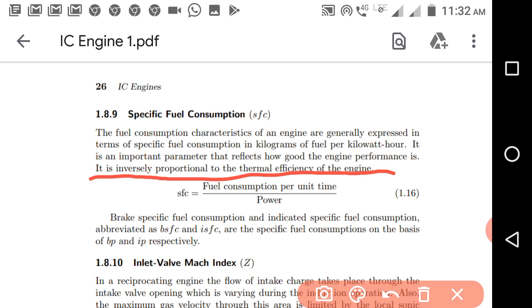These parameters are important, and you should be aware of all of them while solving problems. So we can stop over here, and in the next lecture we'll solve some of the important problems based on testing of IC engines.